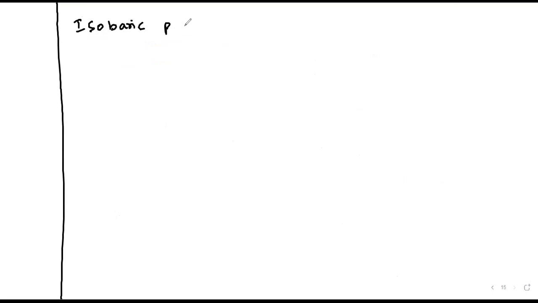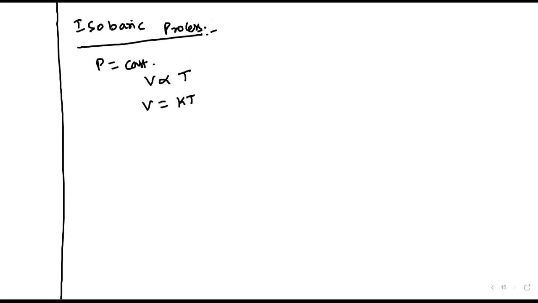Next, the isobaric process. That means pressure will be constant. At constant pressure, volume is directly proportional to temperature, that is volume is equal to some constant times temperature.